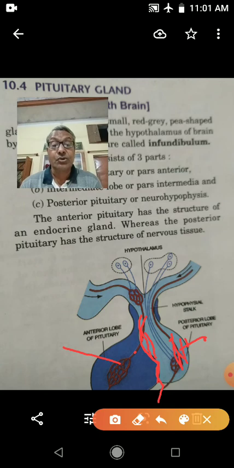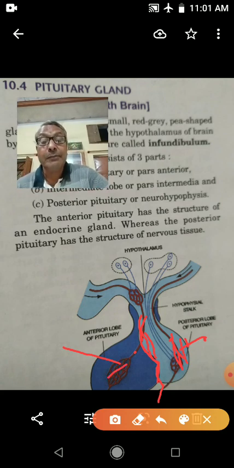So children, I told you here about the pituitary gland. The pituitary gland is present in the brain. It is pea-shaped in structure. It is called the master gland of the body because it controls all the other endocrine glands of the body. The pituitary gland has three lobes: anterior, intermediate, and posterior.